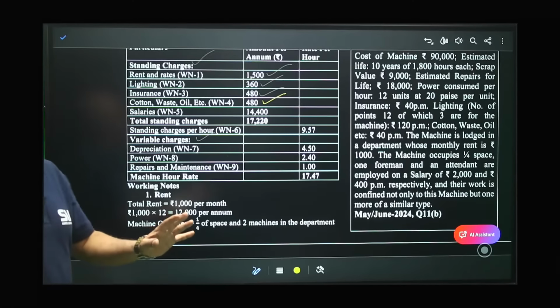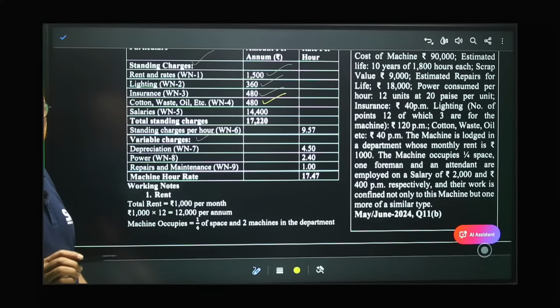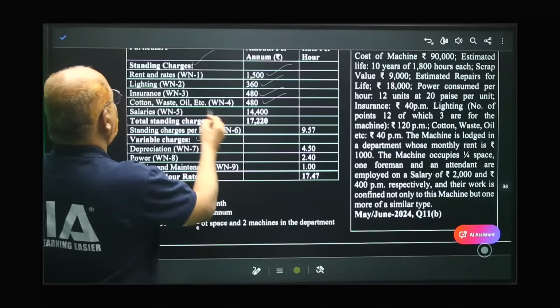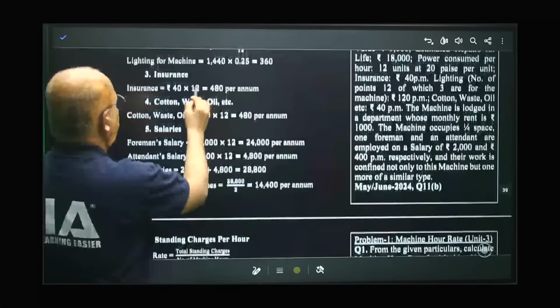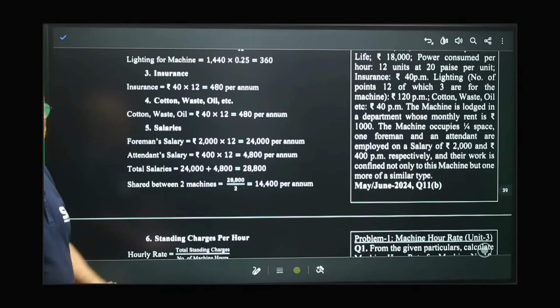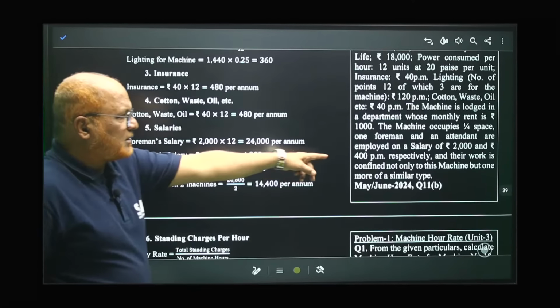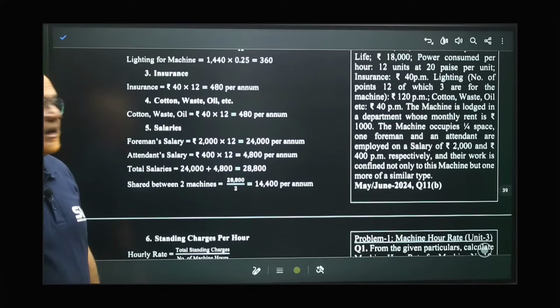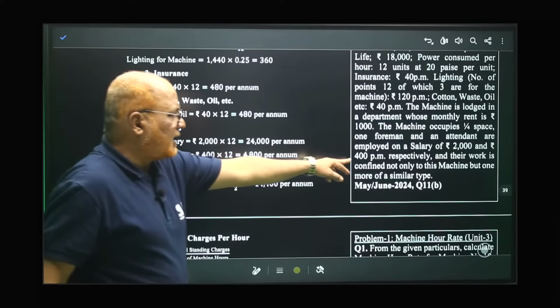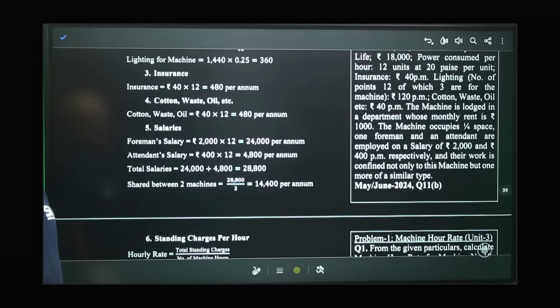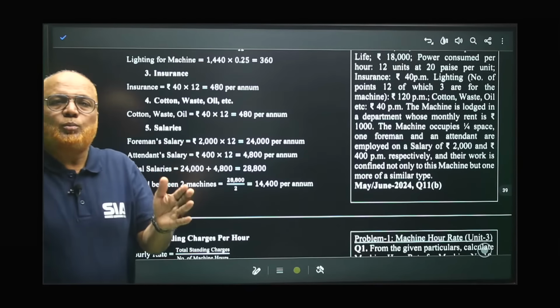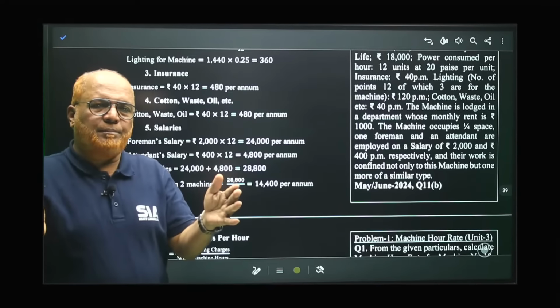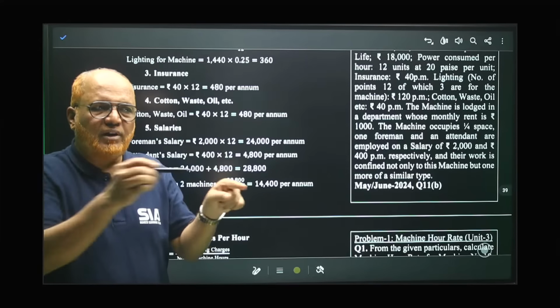Next is salary. The last fixed standing charges are regarding salaries. Working note number 5. Salary we are paying to the foreman and also the attendant. The foreman's salary is 2,000 per month, given in the problem. So 2,000 into 12, 24,000 per annum. Attendant salary 400 per month, 400 into 12, 4,800. Total salary 24,000 plus 4,800, 28,800. But these 2 people, attendant and foreman, are not working exclusively on this machine only.